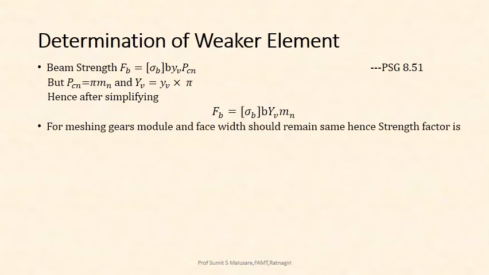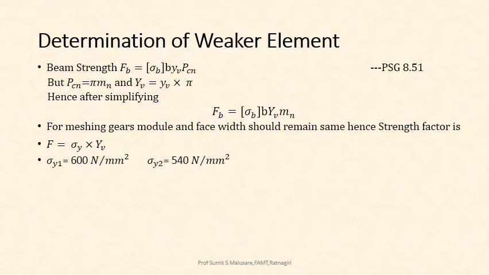But we know that for the meshing gear, module and face width should remain same. So the only variable parameters are sigma B and YV. Instead of sigma B, I will go for sigma Y into YV.